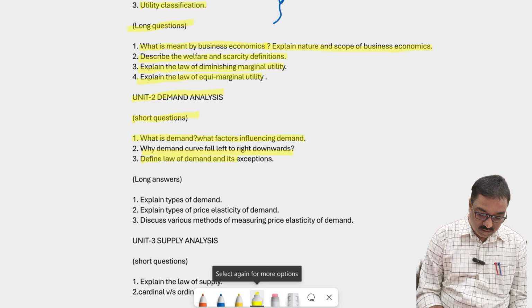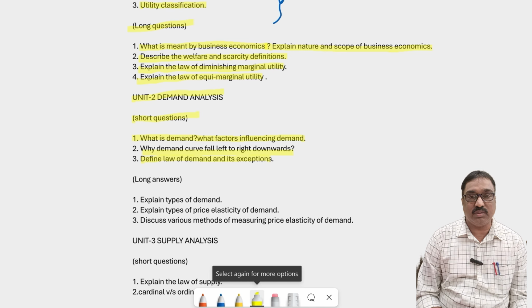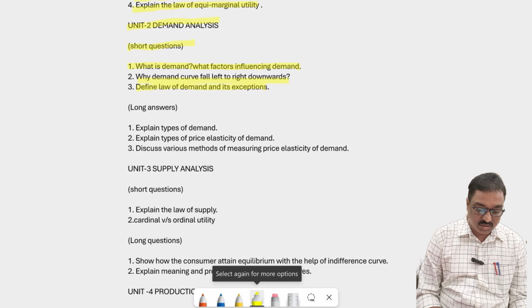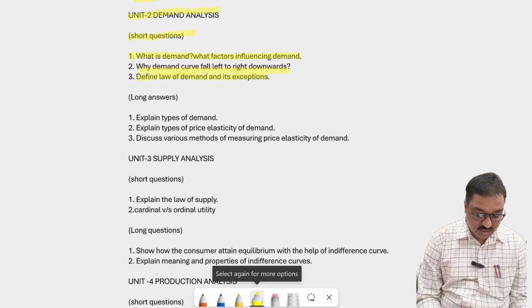And define law of demand, its exceptions. So exceptions means limitations. What limitations are there to the law of demand? So both are very important topics for the short answer purpose in the second chapter.